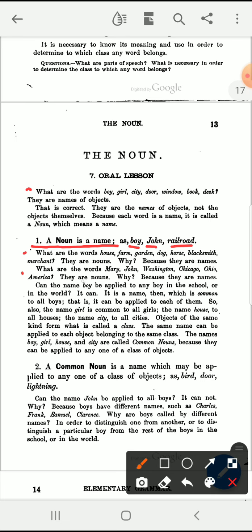What are the words Mary, John, Washington, Chicago, Ohio, America? What are these words? These words are nouns. Why are they nouns? These words are nouns because they are names.